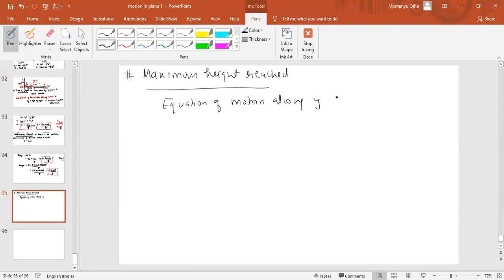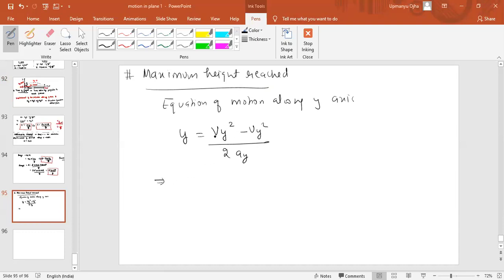then can I write y, the displacement along the y-axis, equal to vy whole square minus uy whole square by 2 into ay? Can we use this equation or not? vy whole square minus uy whole square by 2ay. vy is the final velocity, u is the initial velocity, ay is the acceleration along the y-axis.